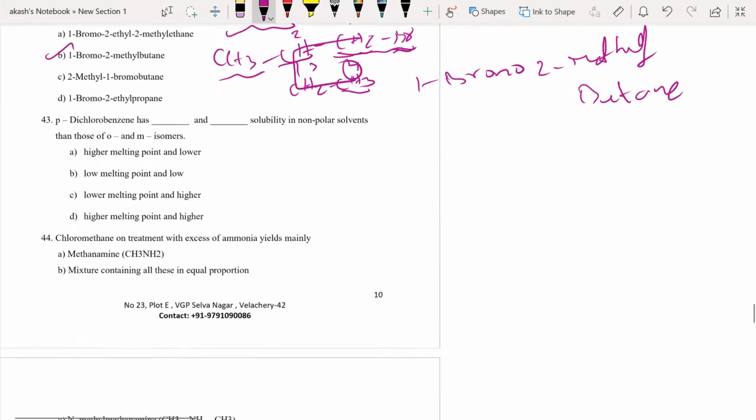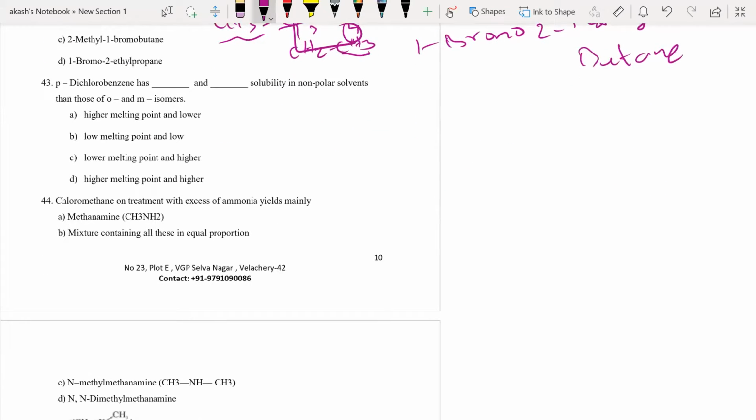Right, moving on. Para-dichlorobenzene has dash and dash solubility in non-polar solvents than those of ortho and meta isomers. Now, para-dichlorobenzene is this. Para-dichlorobenzene is this. It is having more, what is it, dash and dash.